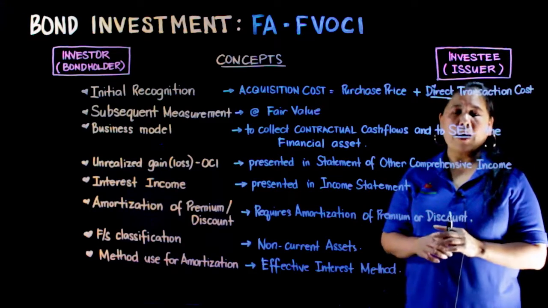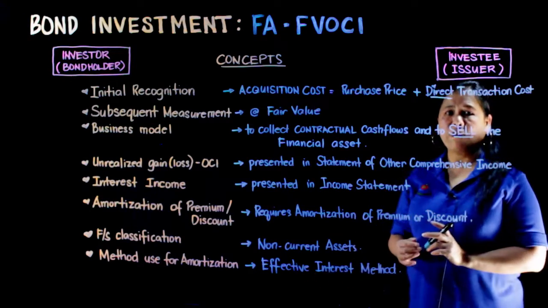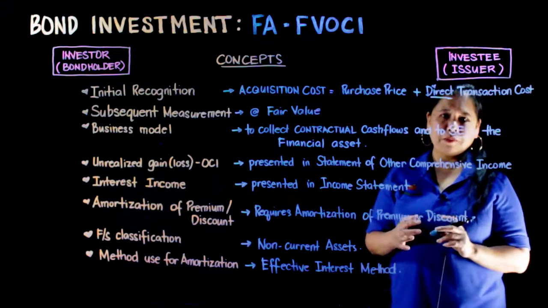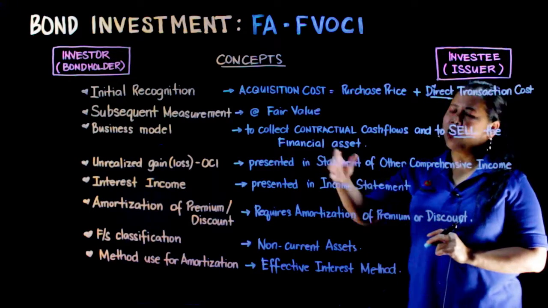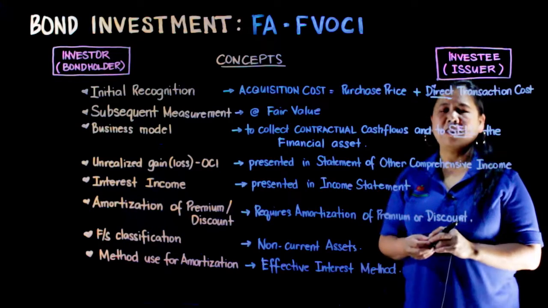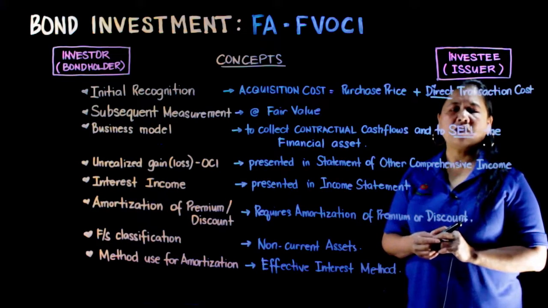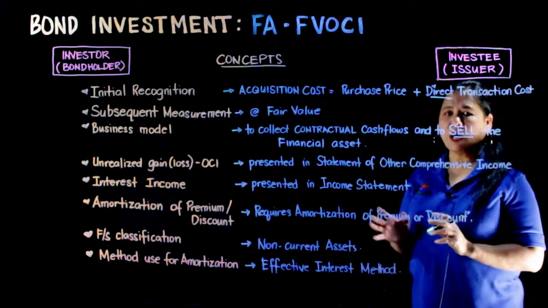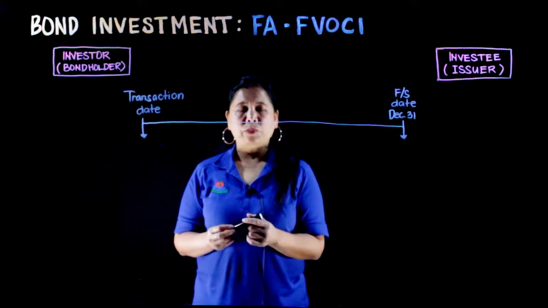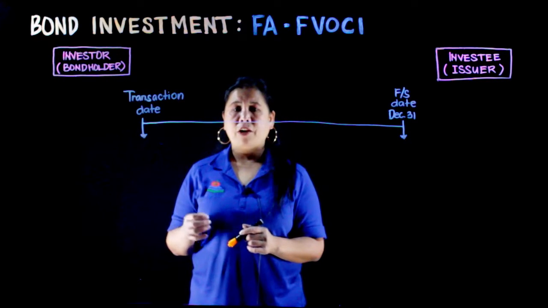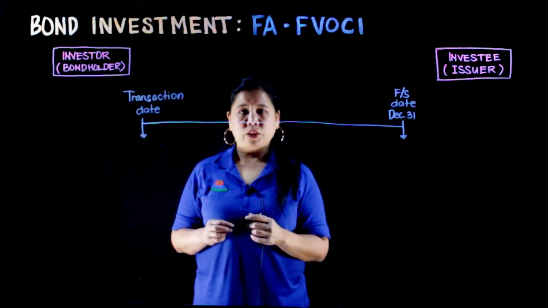Kapag ang problem mo ay silent, ang gagamitin mo ay effective interest method. Pero kapag sinabi ng problem na ang ginagamit ni investor ay straight line method, then straight line method ang gagamitin mo. Or bond outstanding method, then yun ang gagamitin mo. Ito ang mga concept na dapat nating tatandaan. Acquisition costs ay composed of the purchase price of the bonds plus the direct transaction cost.